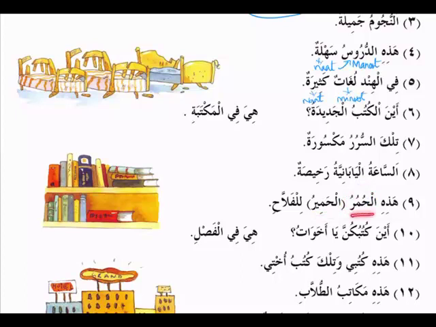Humurun is the plural of himarun. Humurun is a plural of himarun, and there are two plurals of himarun: humur or hamir. These are the two plurals of the word himar. Himar means donkey. These are donkeys. So these donkeys belong to the farmer.